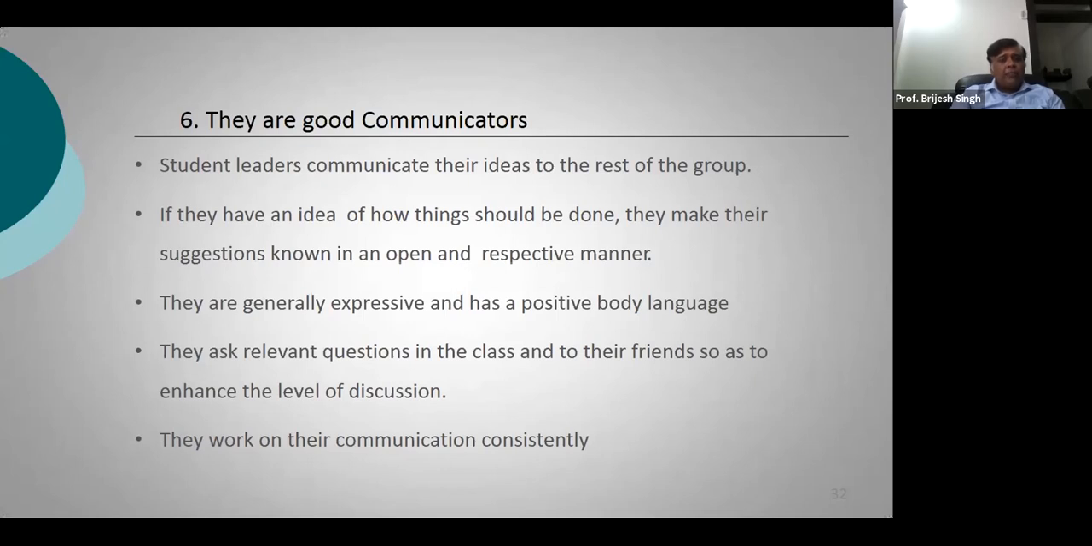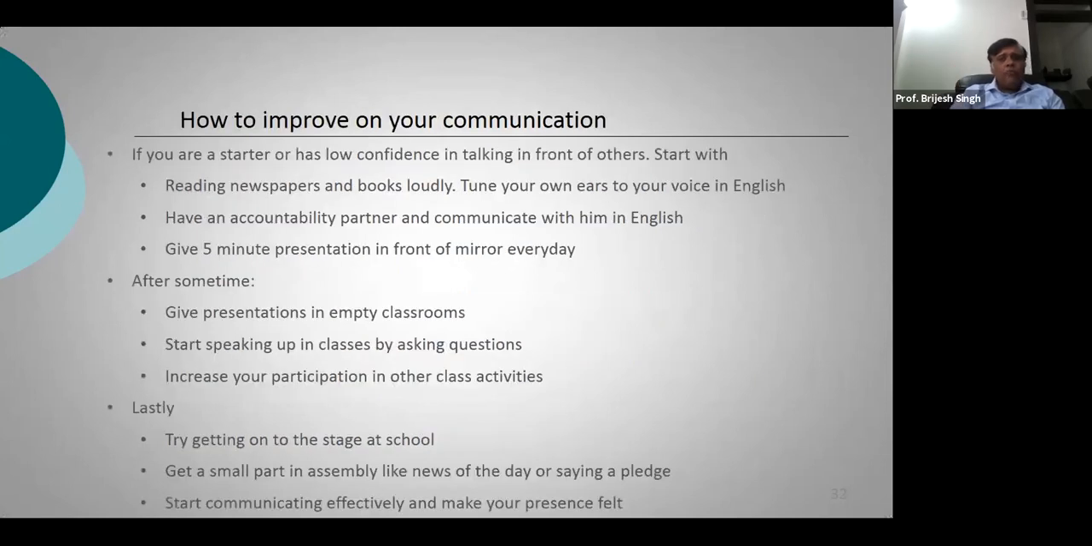Some of the best communicators that you see around yourself were actually not born that way. So how do you develop good communication skills? We'll divide it into 3 phases. First of all, if you are a starter and have low confidence talking in front of others, or in front of the class, or in front of a lot of people, start reading your newspapers and your books loudly.